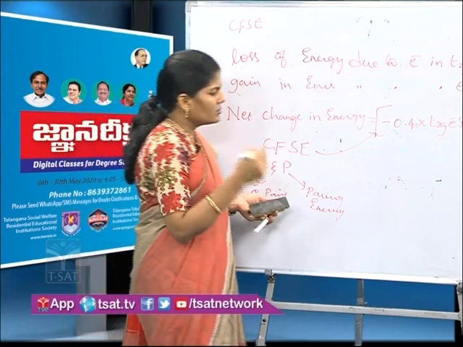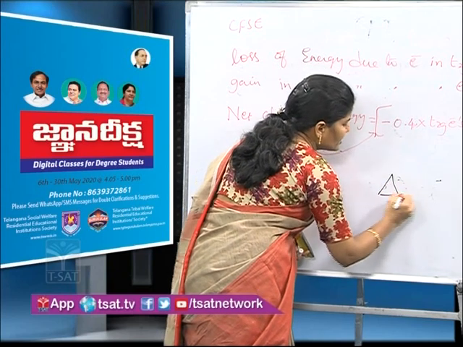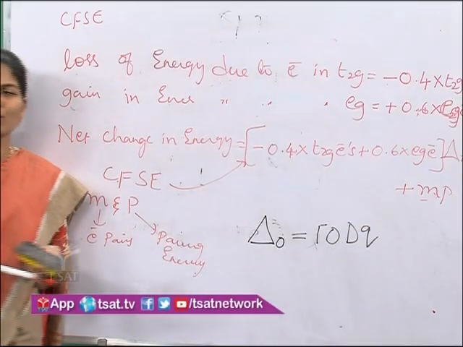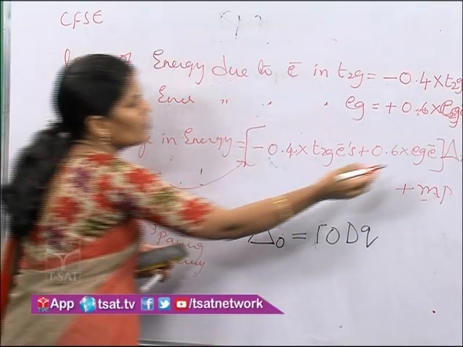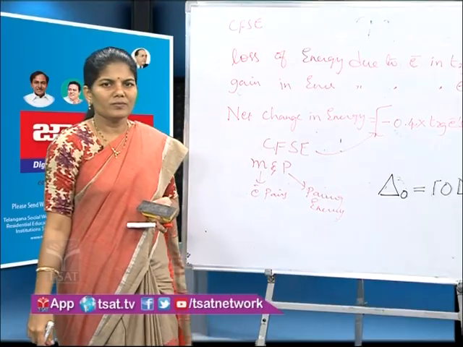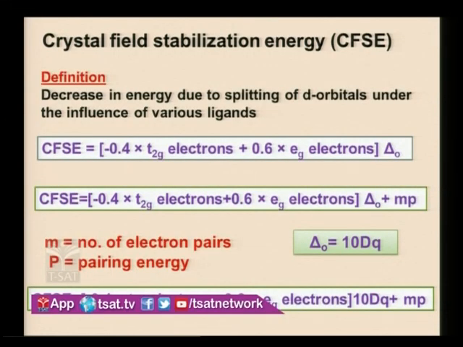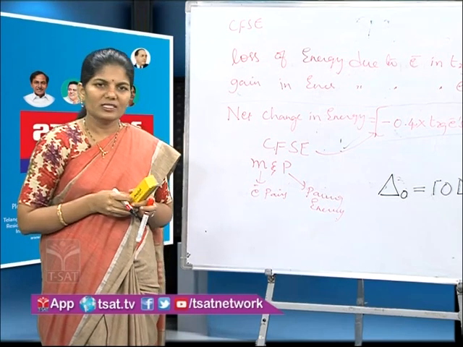As we all know, delta O is also called 10 Dq. So, in place of delta O you can substitute 10 Dq. The equation becomes minus 0.4 into t2g electrons plus 0.6 into eg electrons, into 10 Dq, plus mP. So, this is the final equation for calculation of crystal field stabilization energy.